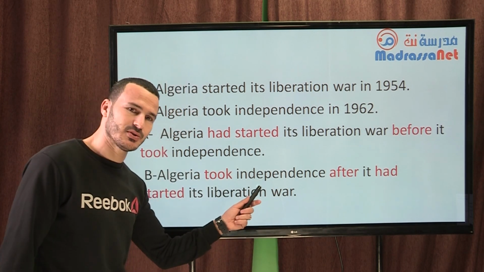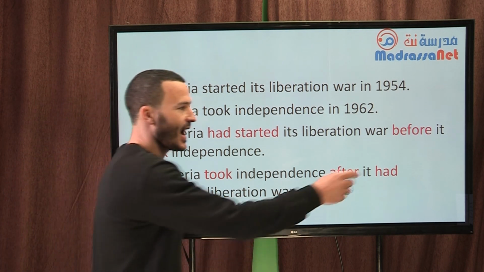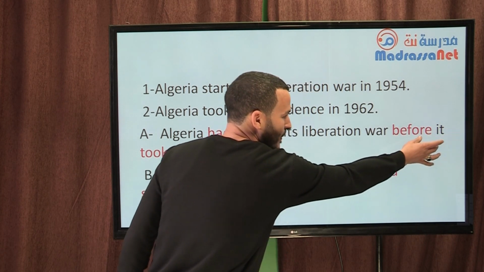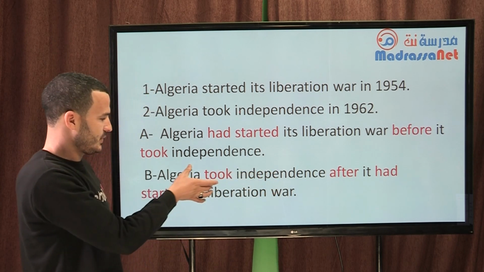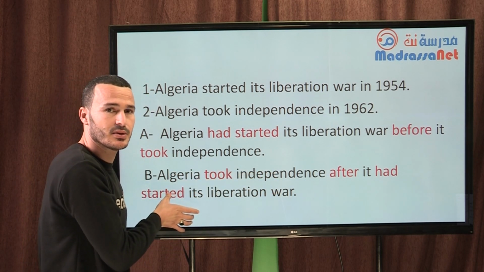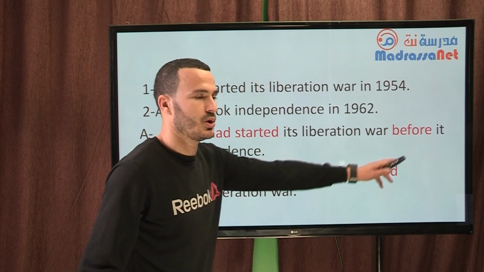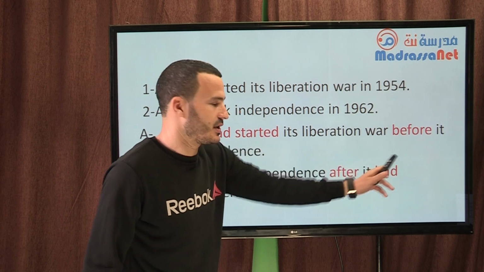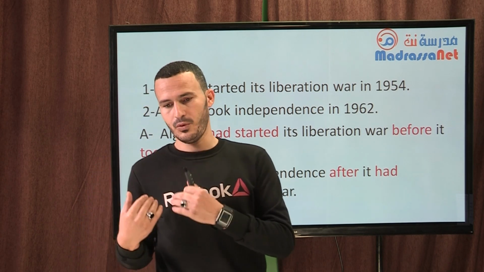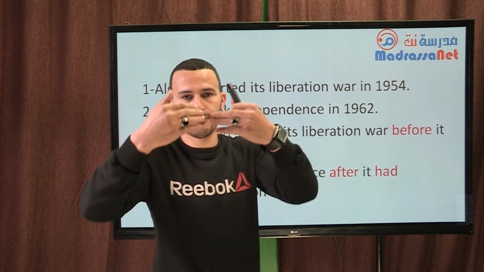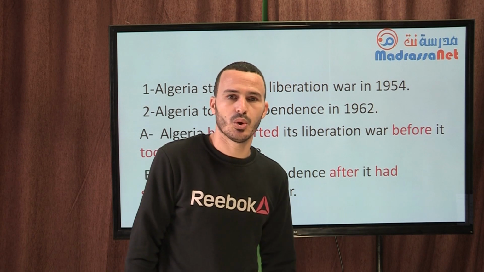What did I do, students, in sentence number 2? Look at it. I just brought the second clause, the subordinate clause, into initial position. Look at it. Then I changed the link word. I've used another conjunction, after, which is the opposite of before. We have before, after. After it had started its liberation war.